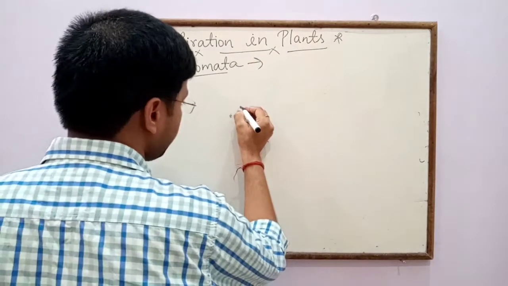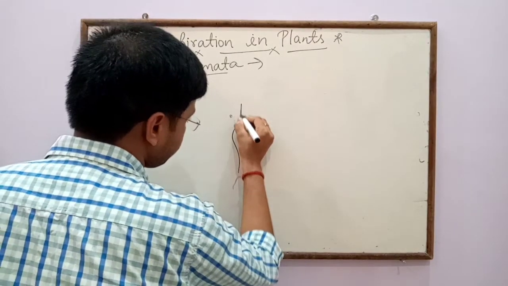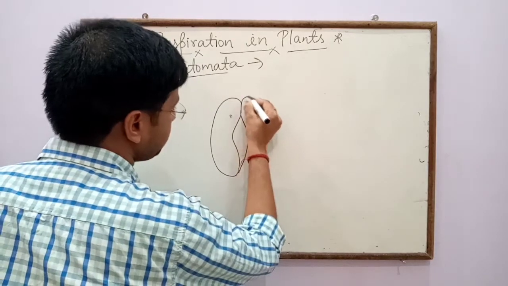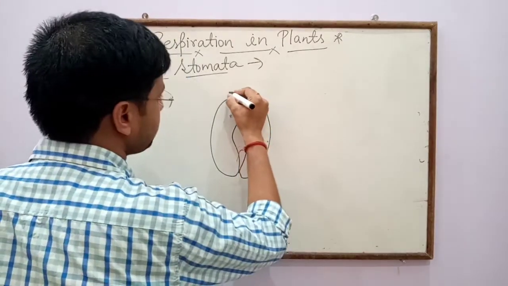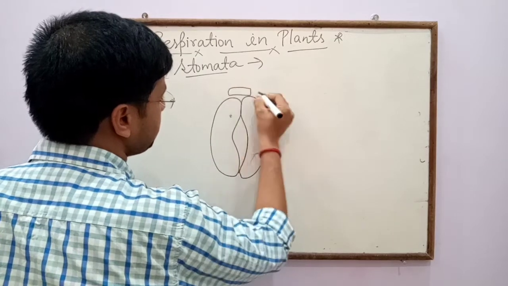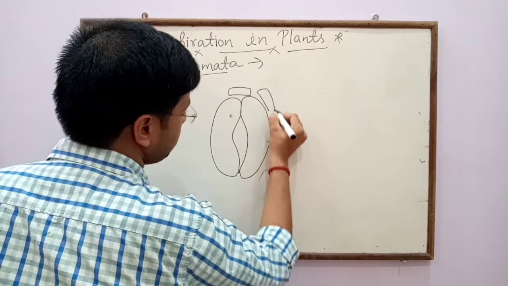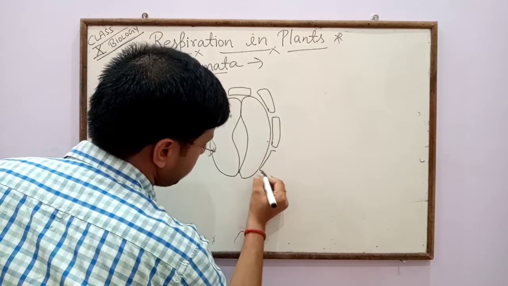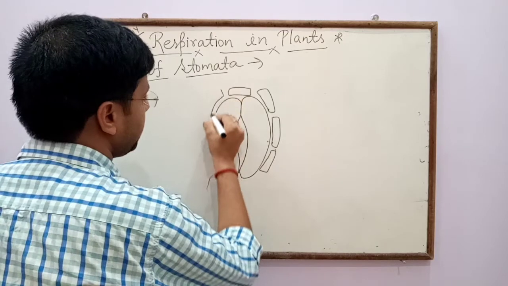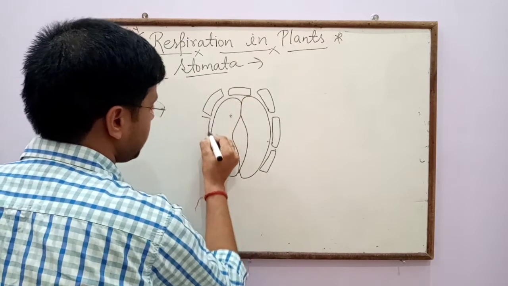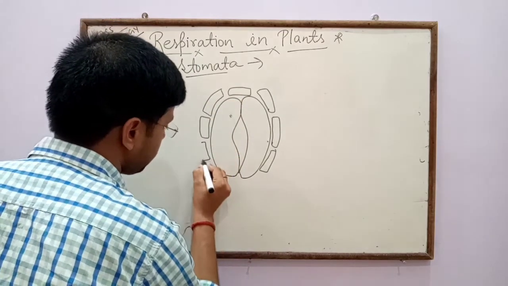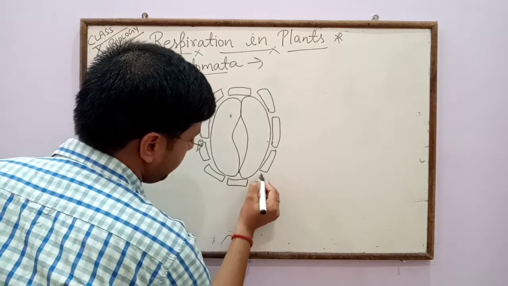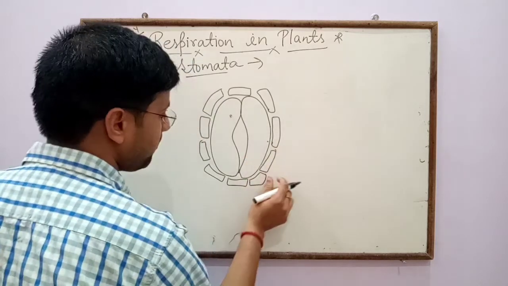So in case of stomata, two guard cells are present and other helping cells or subsidiary cells are present, and stomata open or close with the help of guard cells.